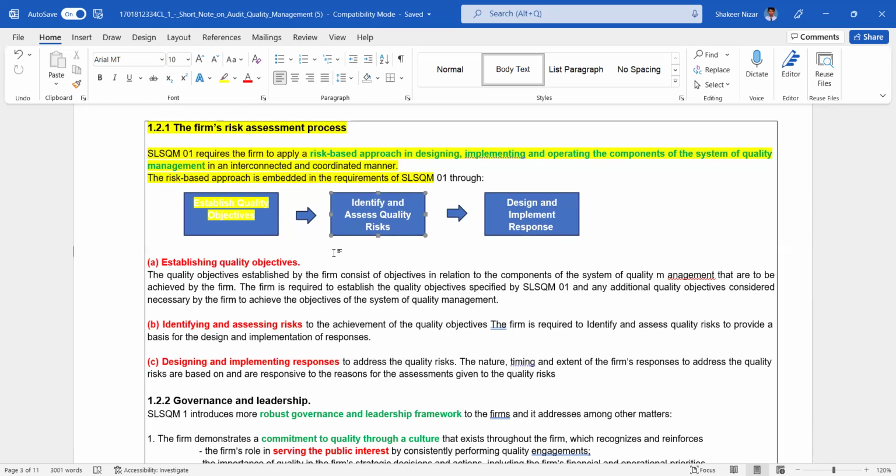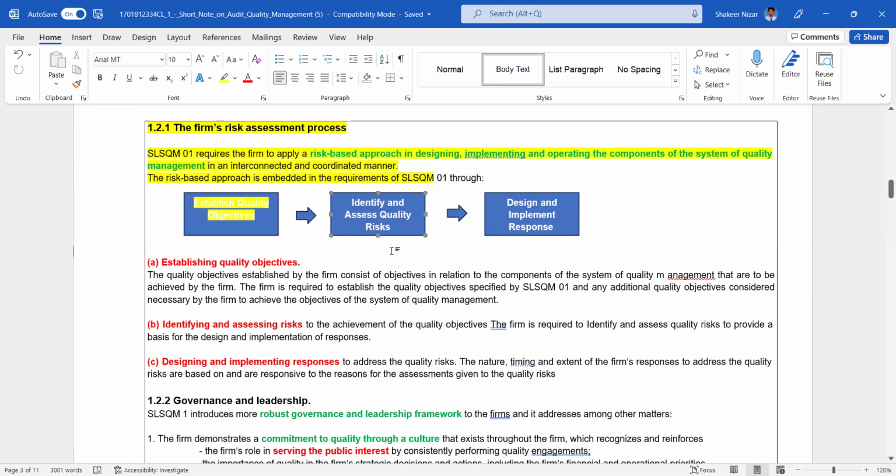We need to ensure that our professional skepticism is properly maintained, so that the report we are providing is appropriate, and all judgments are appropriately used. The professional judgment which we are using is appropriate to the given circumstances. Then identify and assess quality risk.